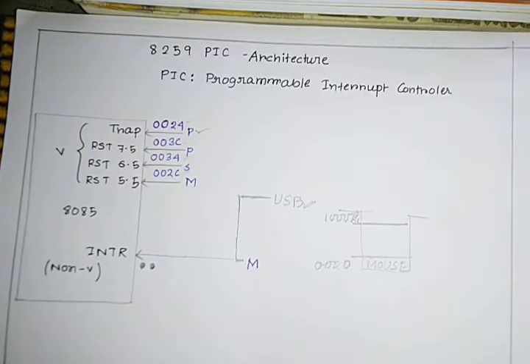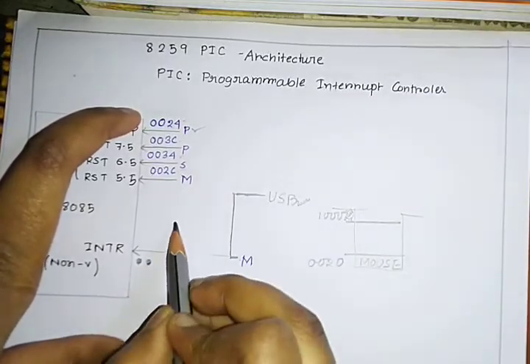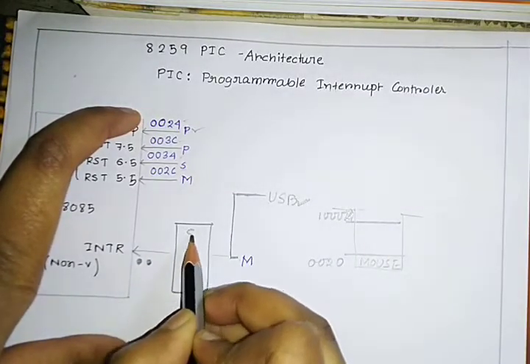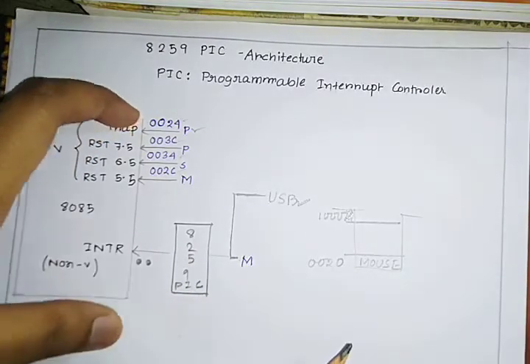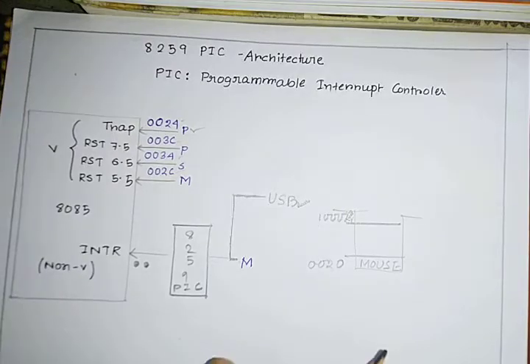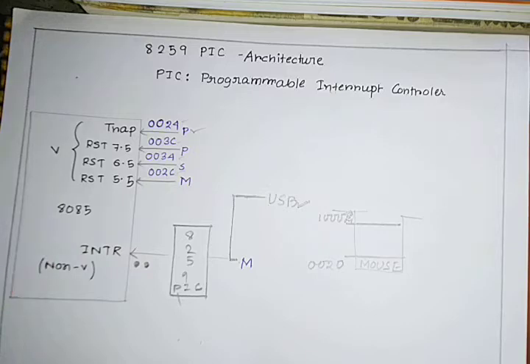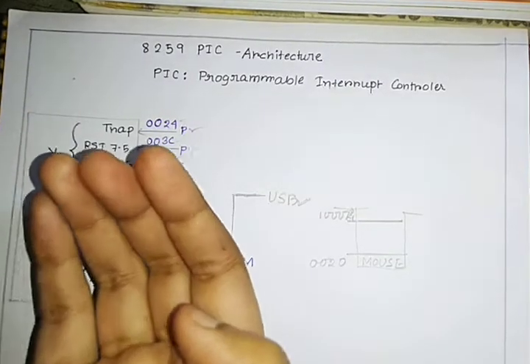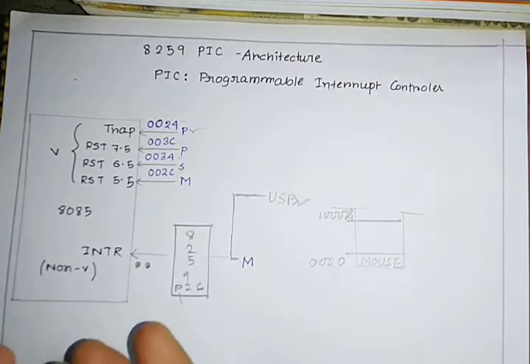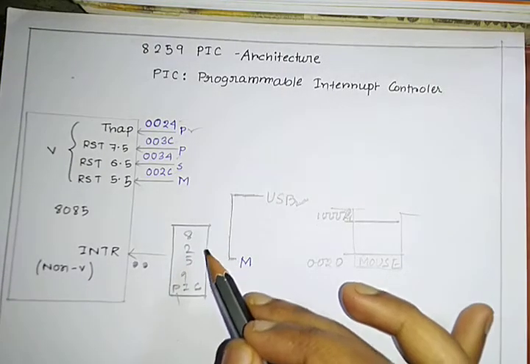For that, in between we need a chip, which is the 8259 PIC. Now what is the beauty in this case? It is a programmable chip, meaning a programmer can put in their own instructions, or tell how this chip should behave.